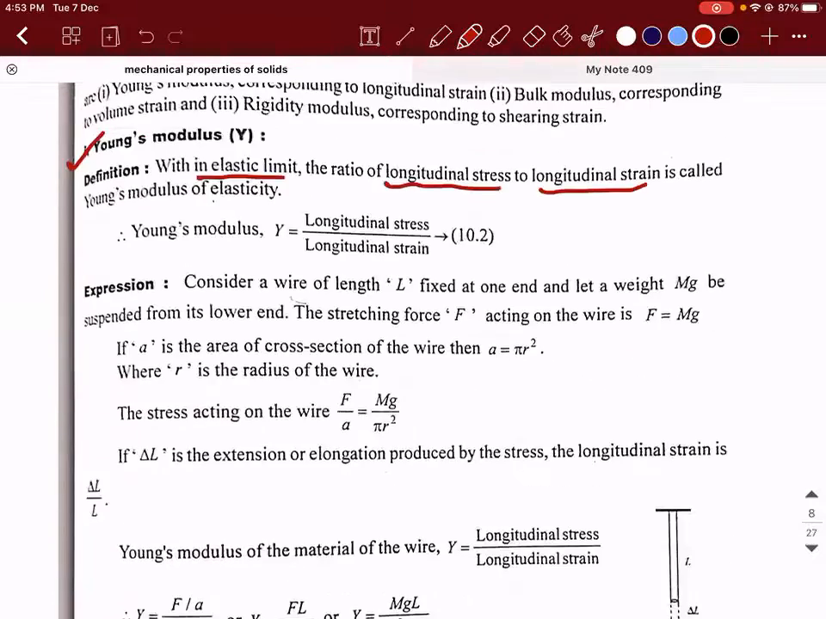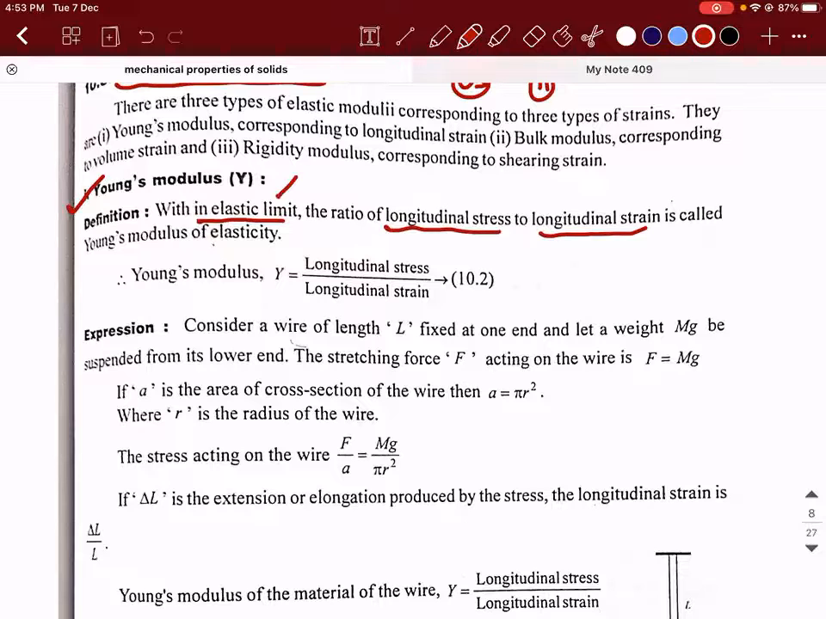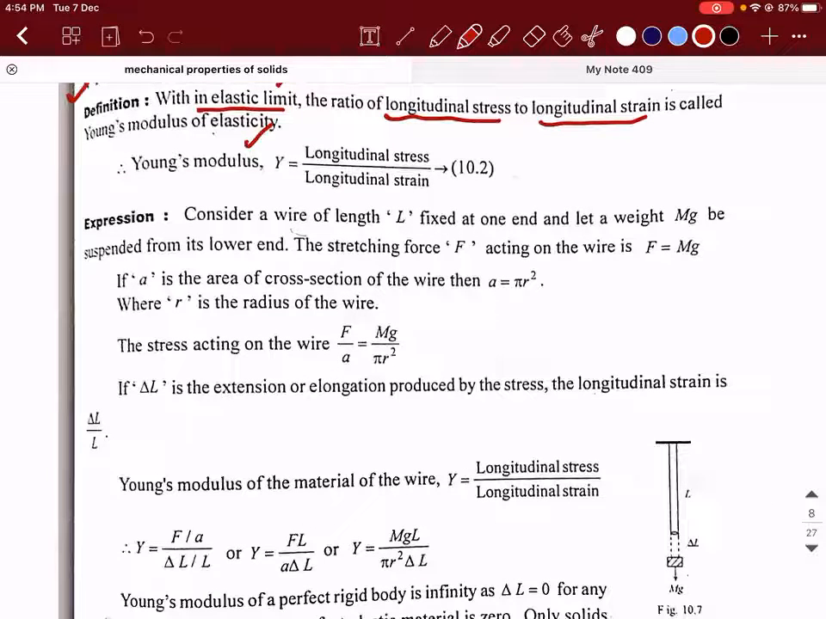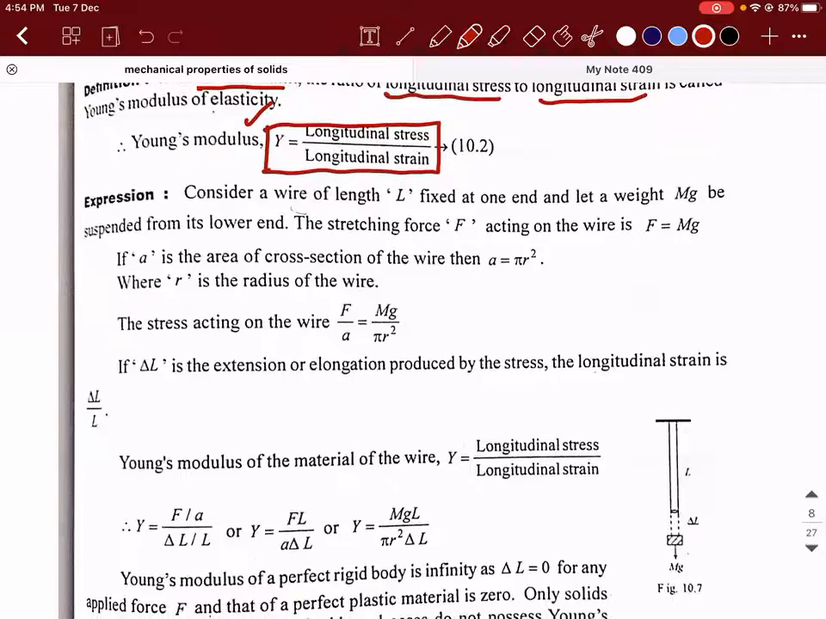Okay. So within the elastic limit, the ratio of the longitudinal stress to the longitudinal strain is what we call Young's modulus of elasticity. This is the basic formula, but you should never forget the statement within elastic limit, or else your whole law is wrong. Never forget it.